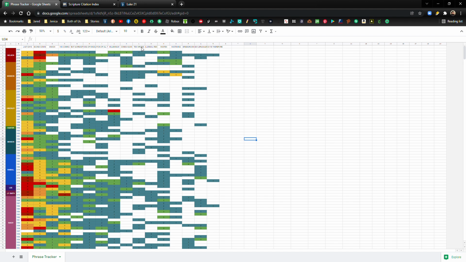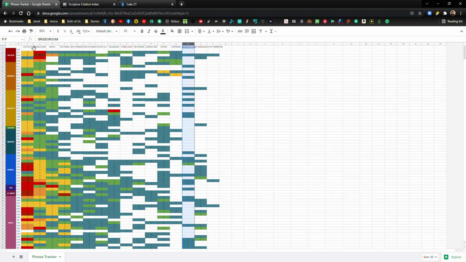Now I don't want to go over the whole thing right now because there are little nuances and details that might be lost unless I do it in a certain order. So I'm going to start over here with these last two columns, and then I'll do additional videos and we'll just go down the line. Toward the end, we'll do an overview of the entire thing, because you can look at little details, but then there's the bigger picture that's going on. So we're going to start with these two over here.